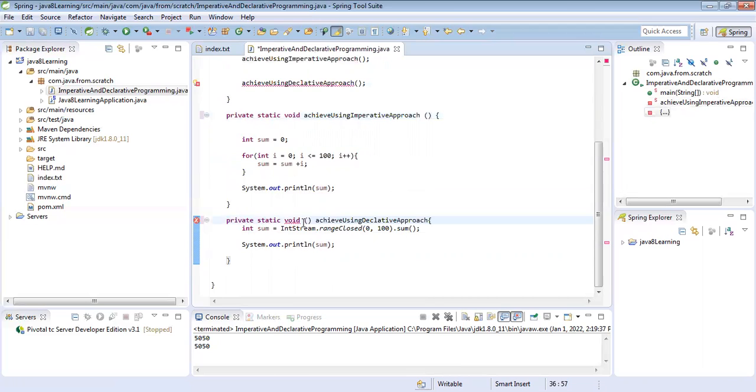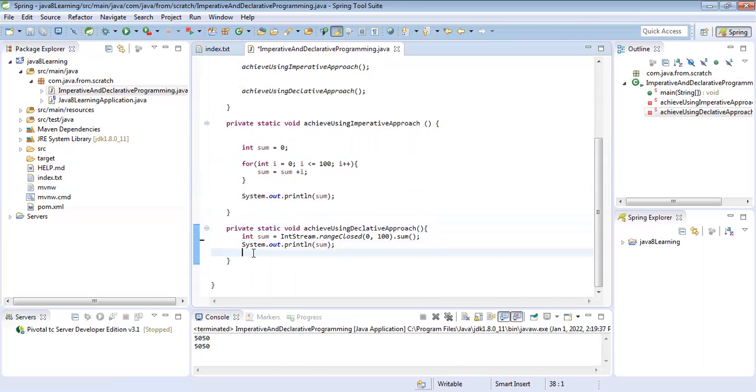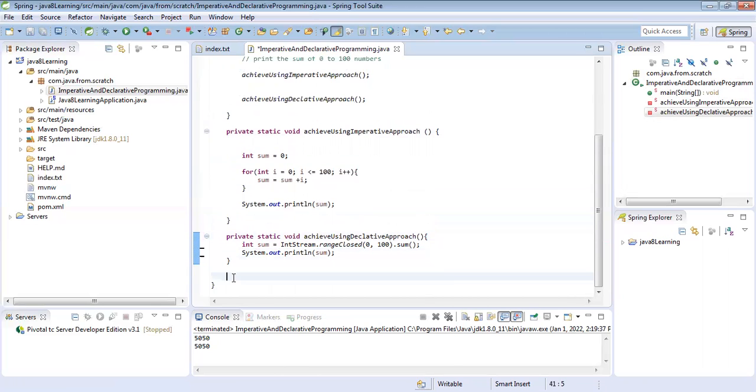You got it, right? So you now understand what the problem was? I just changed the method names by mistake, but that is not a problem. The main idea here is to understand what the declarative approach is. Very simple, very convenient.